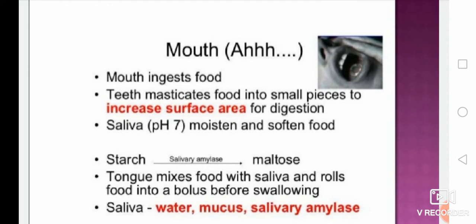The topic is the physiology of digestion. Today's topic is the alimentary canal and its action, its physiology.